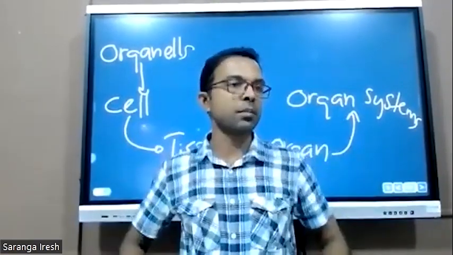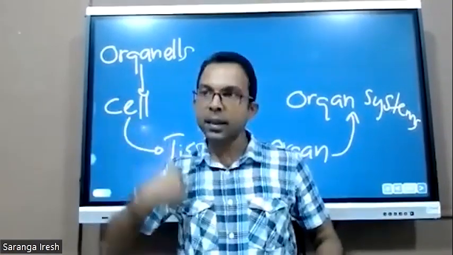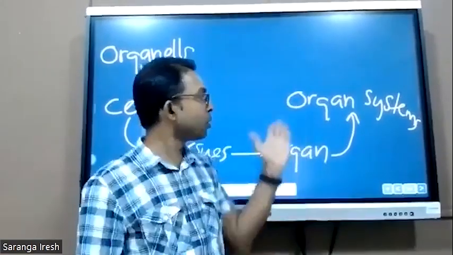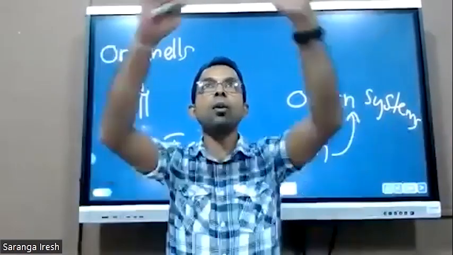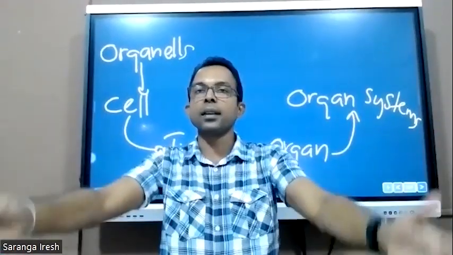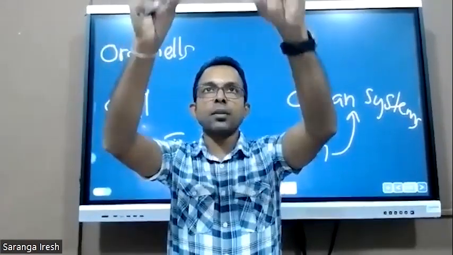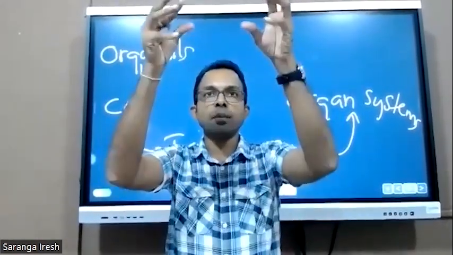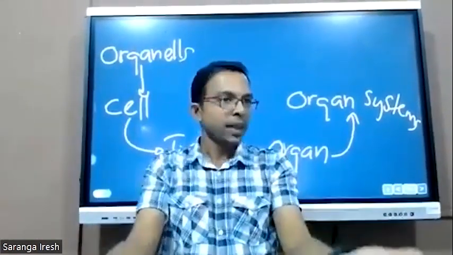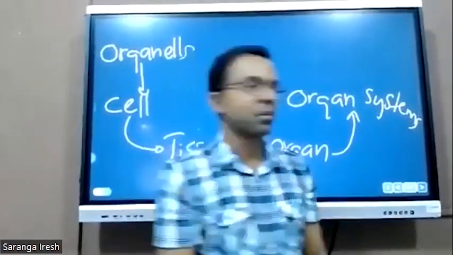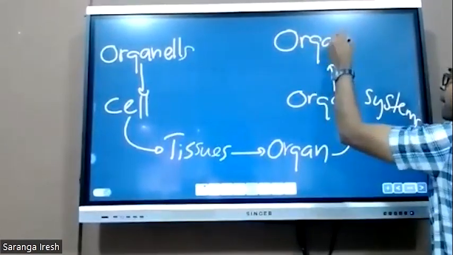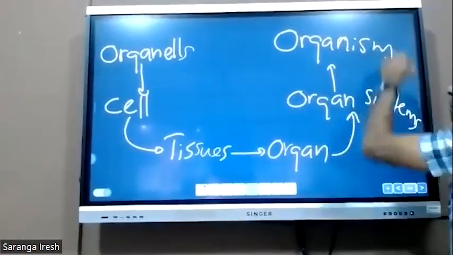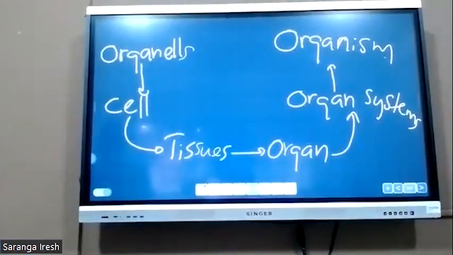Our nervous system has the brain, spinal cord, and nerves. When we collect all the organ systems together, circulatory, nervous, reproductive, and digestive, we create the organism. So this is the order of organization.